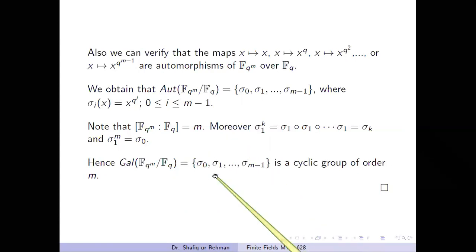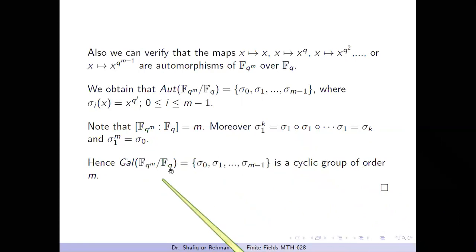And what is the defining rule of sigma i? Sigma i is defined by this rule. And note also that sigma 1 power k means sigma 1 composed with itself k times, and it will equal sigma k, and if we take sigma 1 power m we will get the identity mapping.